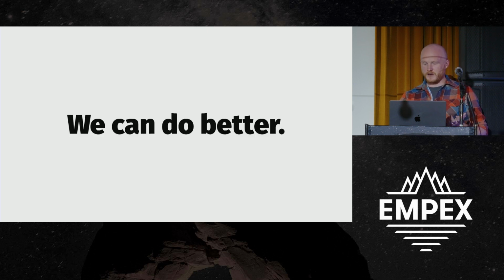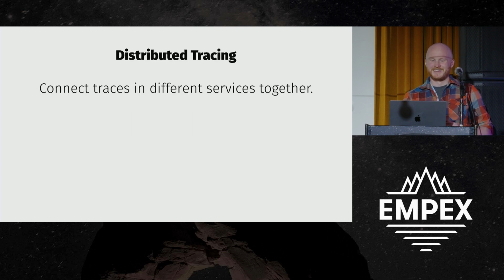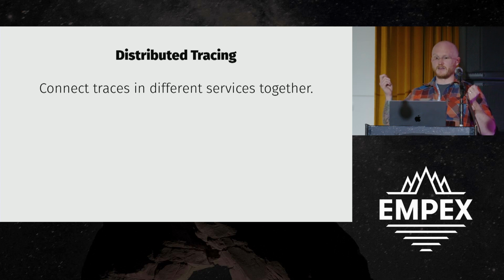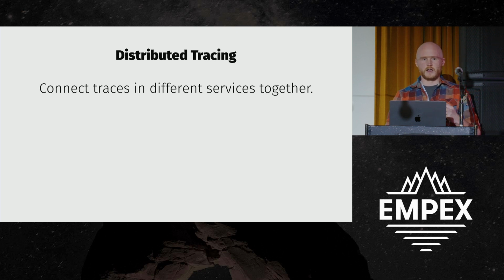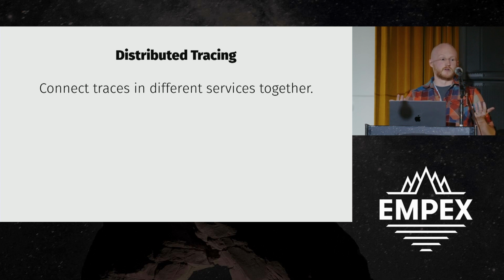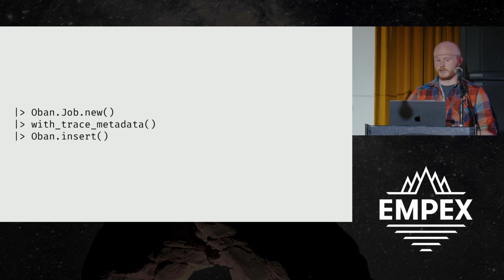But we can do better. For that, let's talk about distributed tracing. So this is, again, a relatively simple concept. We have traces that are somehow related, and so we want to tie them together when we visualize them. This would be really evident in a system that's like a services architecture. Right? You have a request that comes in. It could take potentially multiple services to satisfy that request. And while each of them individually is useful, it's really useful to see the totality of what it took to satisfy that request.